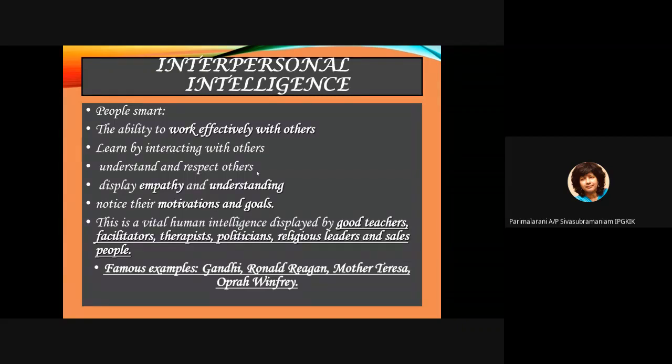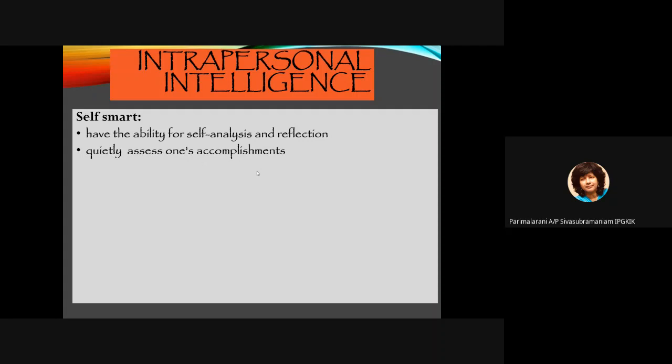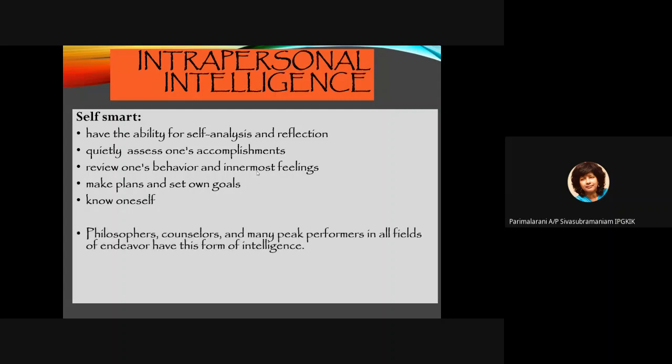Okay. And then we have the intrapersonal. Intrapersonal students are self-smart. They have the ability to self-analysis and do reflection. They are usually quiet students, okay? They quietly assess one's accomplishments. They review one's behavior and innermost feelings. They are always reflecting on their own achievements, okay? They like to keep diaries. They like to write journals, okay? They're always thinking about thinking. Okay, these are students with intrapersonal intelligence.